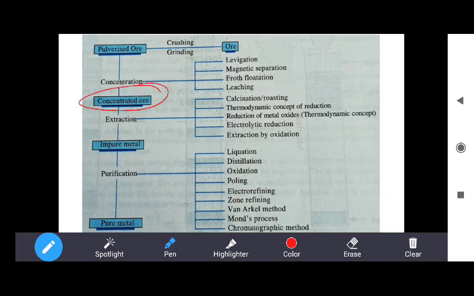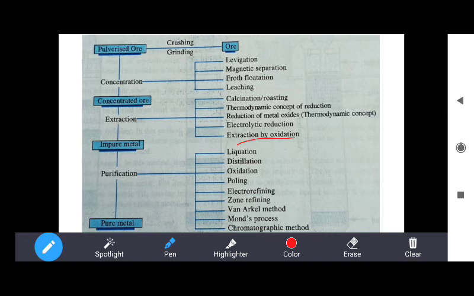Concentrated ore then undergoes extraction. Extraction involves the process of calcination or roasting, the thermodynamic concept of the reduction process, in which we can use smelting also, reduction of metal oxides, electrolytic reduction, or extraction by oxidation.